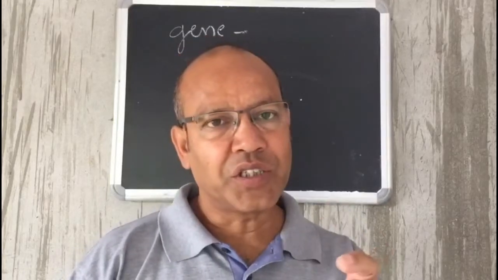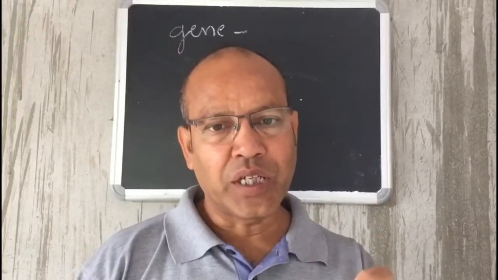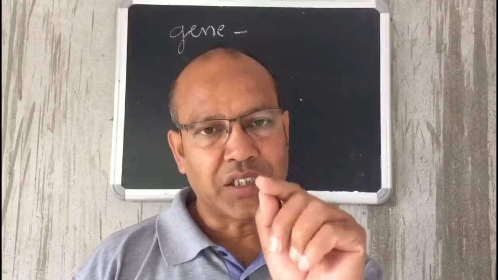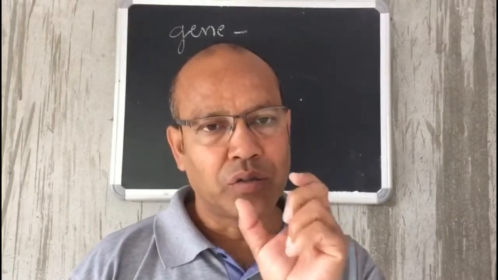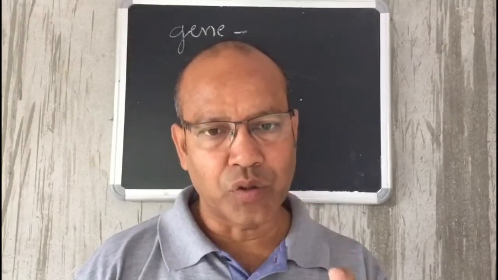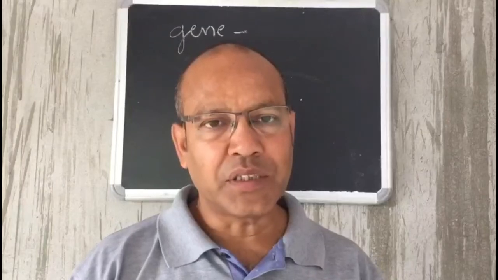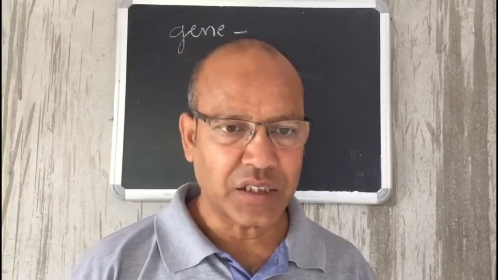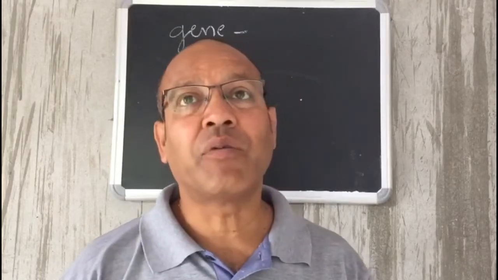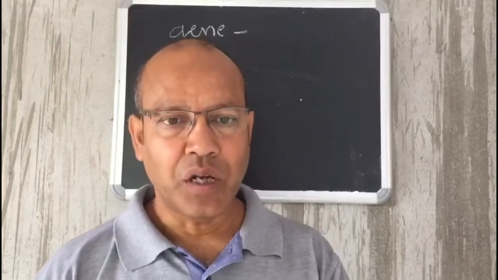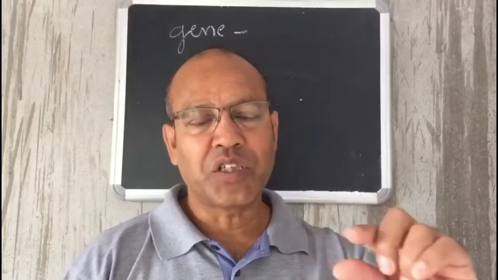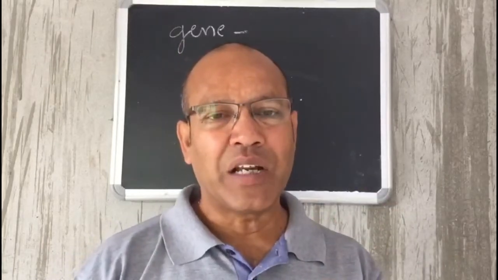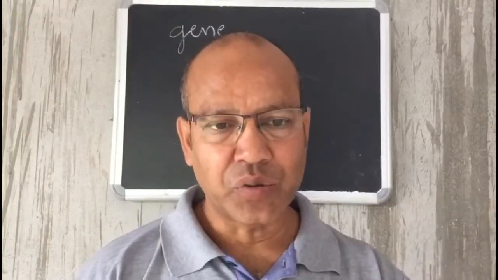So gene is the smallest unit of heredity which is located at a definite point. That point is called the locus on the chromosome. It can be a segment of DNA, or RNA in the case of viruses, which carries biological information from one generation to another. So genes are the smallest unit of heredity which carries biological information from one generation to another.